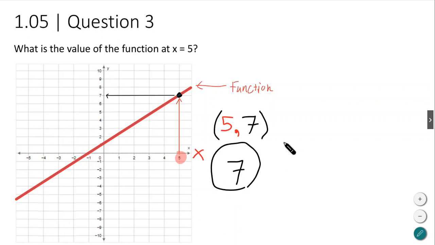And all it's asking is look at the line. What is the y value at that specific point? So look at x, find your x value. That's 5 in this case, x equals 5. Track it down to the line, plot a point if that helps you, and then look over to the y-axis and say, hey, what's the y value when x is 5? There it is. In this case, it's 7. Again, your question might be slightly different. That's all that question is asking. Very simple, but confusing if you don't know that. That's a confusing question.